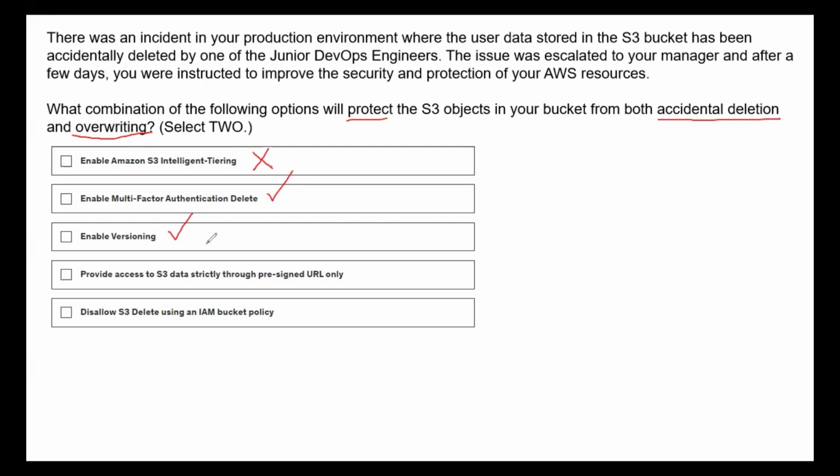So what would be the correct choice for this question? It is enabling the multi-factor authentication delete and enabling versioning. Providing access to the S3 data strictly through a pre-signed URL is not a direct option to protect the objects within the bucket. Basically, it enables temporary access for external users to access your data in the bucket, so this is not applicable in this scenario. Then disallowing S3 delete using the IAM bucket policy is also a complicated option. So enabling MFA delete and enabling versioning would be the best choices to protect the objects in your S3 bucket.